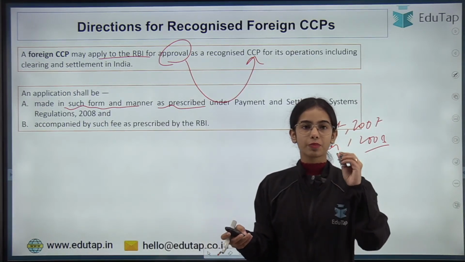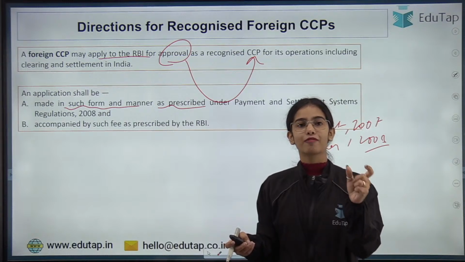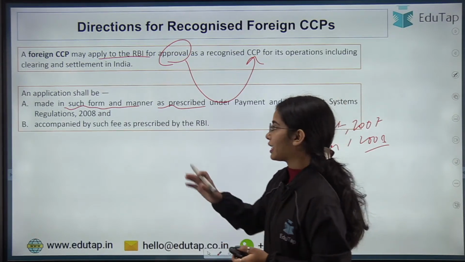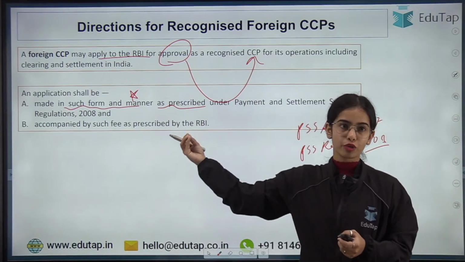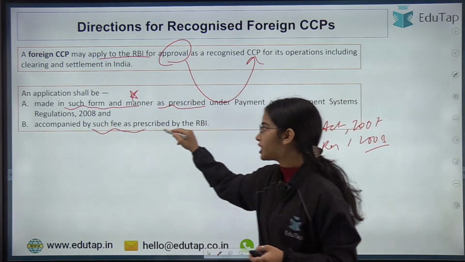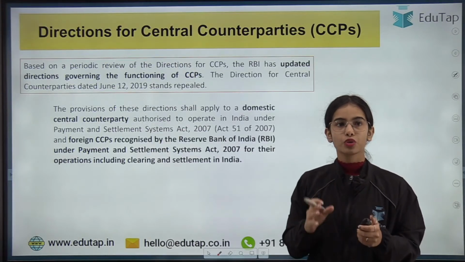So if the foreign CCP wants to be authorized in India, they have to fill in the application made in such form and manner as prescribed under the PSS Regulations of 2008, accompanied by such fee as prescribed by the RBI. So this is the idea.